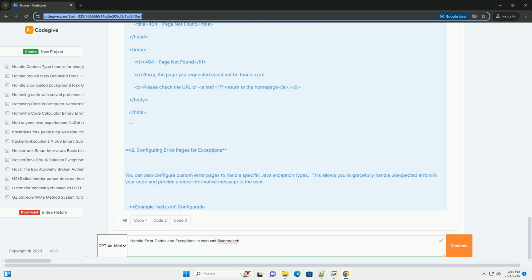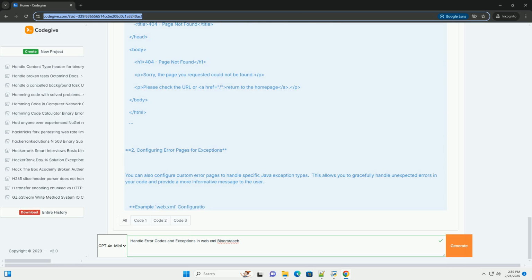3. Advanced error handling techniques. While web.xml provides basic error handling, more complex scenarios might require more sophisticated techniques. 1. Error filters. Error filters allow you to intercept requests before they reach the intended servlet or JSP. You can use them to perform pre-processing tasks, such as logging the error, setting attributes, or modifying the request or response. Example error filter. Example web.xml configuration to apply the filter.